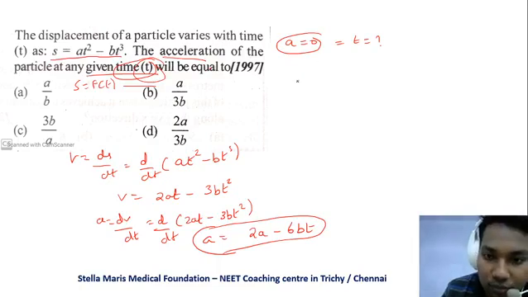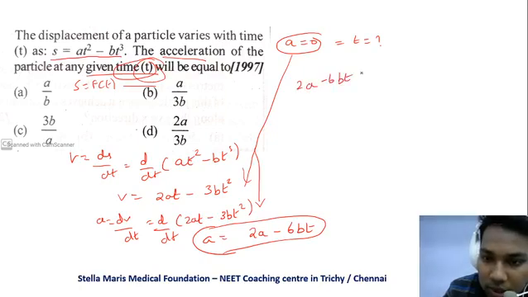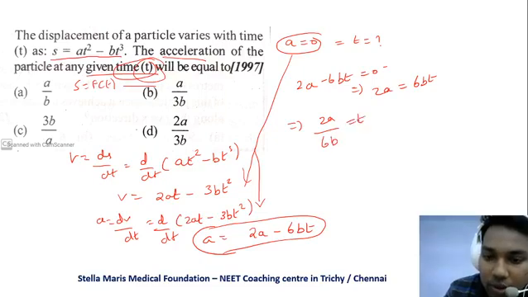So substitute this in the acceleration equation. 2a minus 6bt is equal to 0, which gives 2a is equal to 6bt. It becomes 2a by 6b is equal to t.